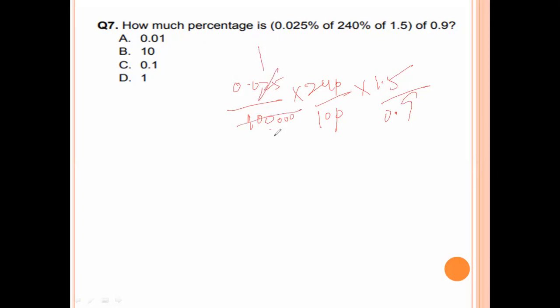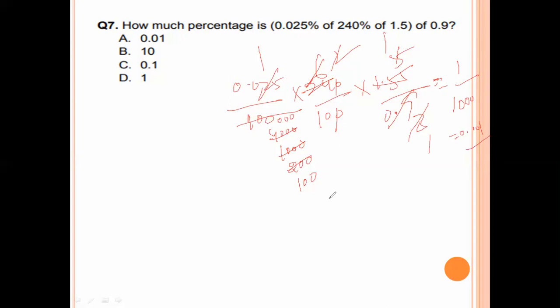25 1 jar, 25 4 jar 100, 0 0 0. 4 1 jar 0 0 0. 4 6 jar 24. 3 2 jar, 3 3 jar, 3 1 jar, 3 5 jar. 5 1 jar by 2 ja 0 0, 2 1 ja 2 1 ja 0 0 equal to 1 by 1000. 1 by 1000 value is 0.001. So once again we will check it.